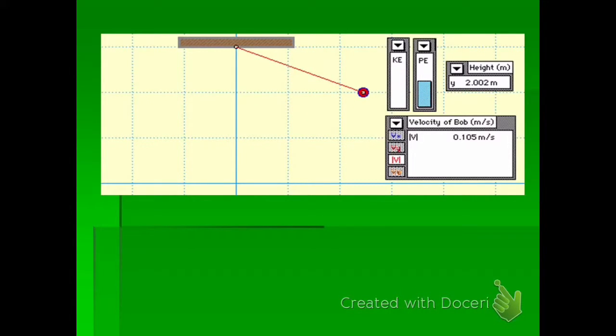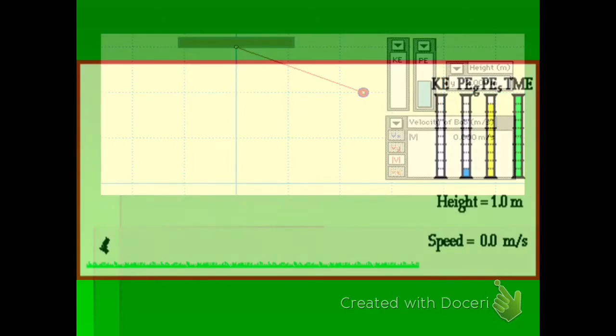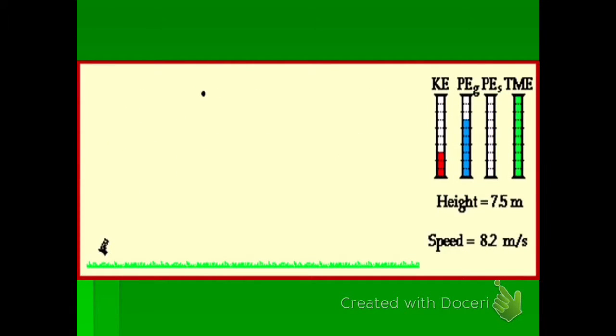So as this pendulum swings, it goes back and forth between potential and kinetic energy. Here's another example. A bullet fired from a gun will have a lot of kinetic energy as it's initially fired, and it will gain potential energy as it gets higher off the ground. And then as it falls back to the ground, it will gain more kinetic.